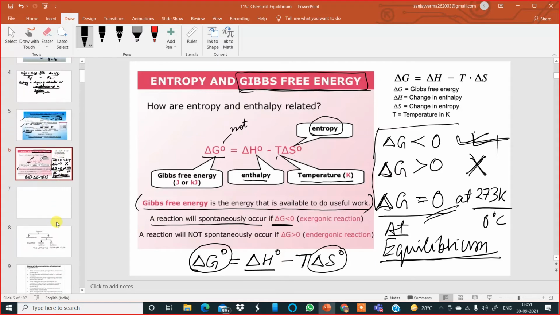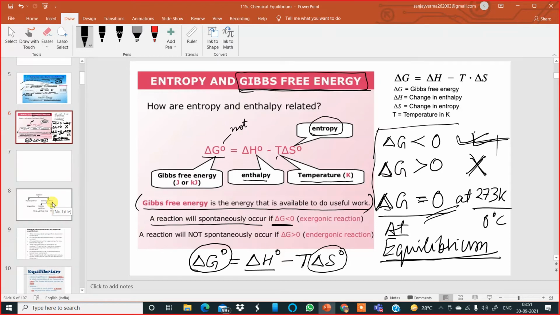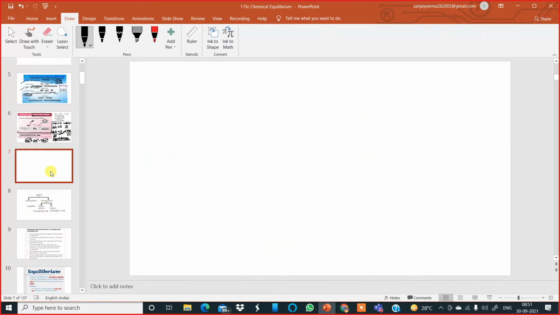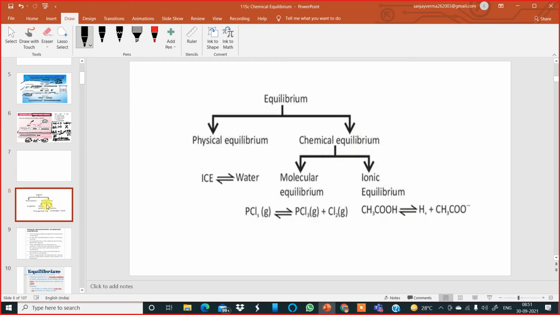Now moving further, I would like to explain this equilibrium, which is classified into two parts. Have a look very carefully at a very simple schematic diagram.